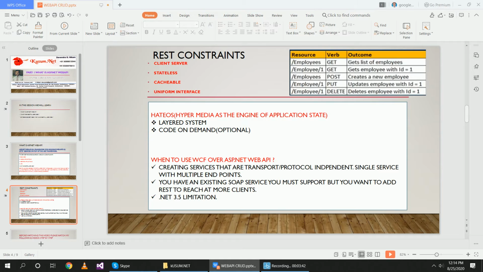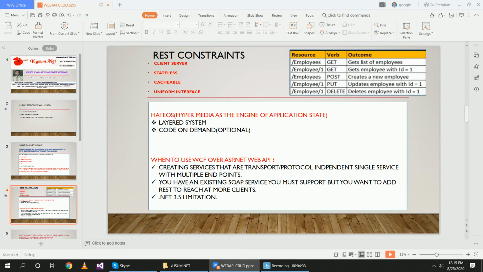Uniform interface. Uniform interface requires HTTP verbs. REST constraints work uniformly using the HTTP verbs like get, post, put and delete. Here in the table there are resources. Resources means the data of the table. Here is the employee data.